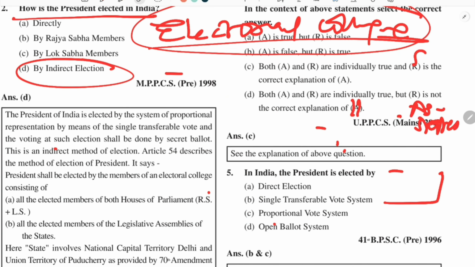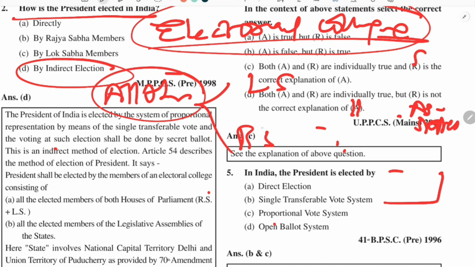Second important thing you have to remember about the electoral college is which persons are not included in the electoral college. As I have told you which persons are involved in the electoral college, at the same time you must also remember which persons are not included. So, all the nominated persons in Lok Sabha and Rajya Sabha.